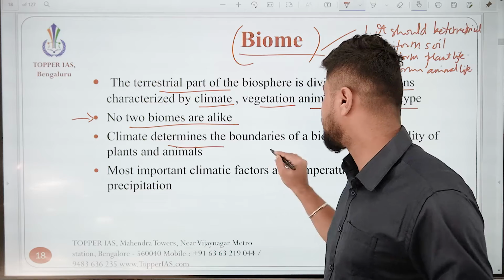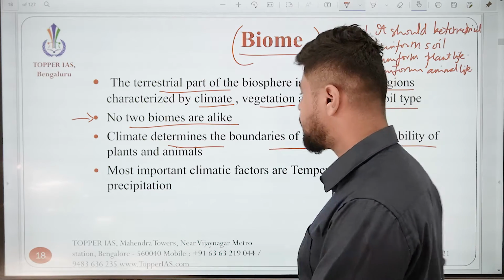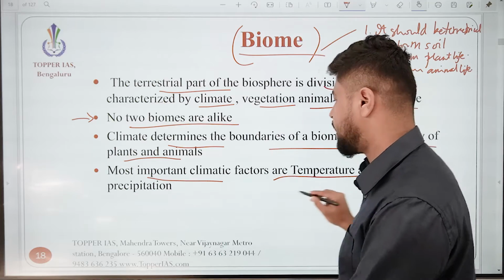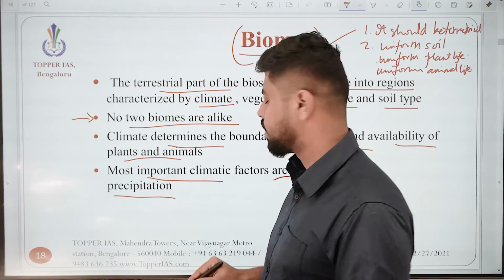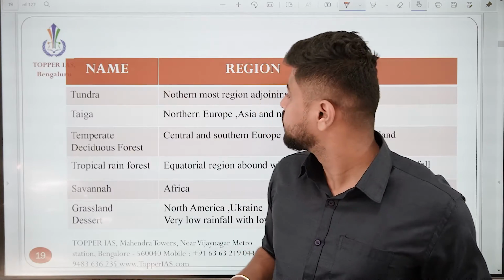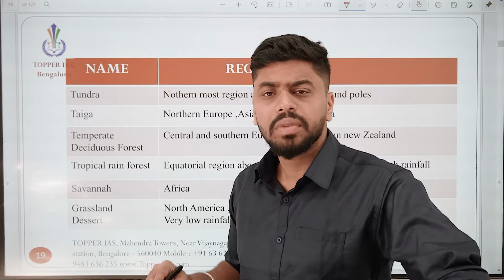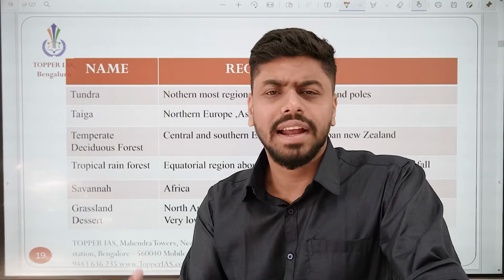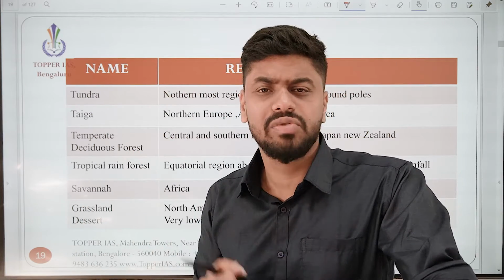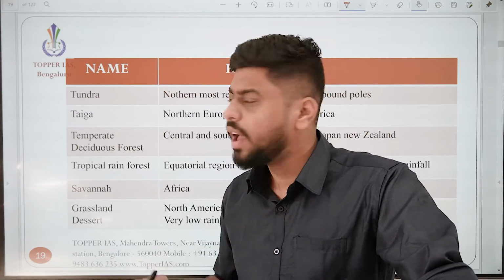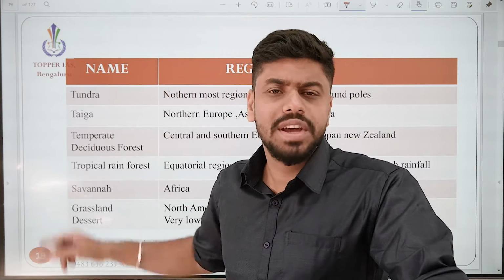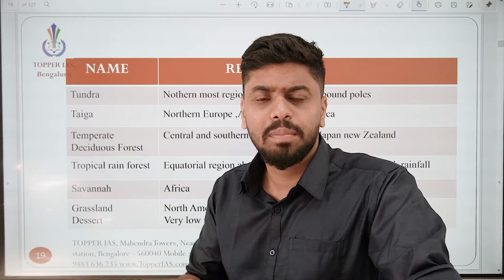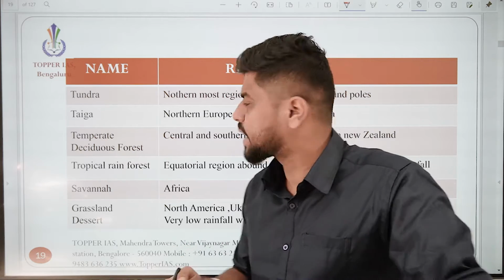Next, the climate determines the boundaries of the biome and the availability of plants and animals. The most important climatic factors are temperature and precipitation. Now you might be thinking, now that we've studied biomes, give us some examples. With some examples, we'll have a clearer understanding of how exactly these biomes are shaped, what they look like, what the uniform soil type, uniform animal life, uniform plant life would be, these kinds of things.